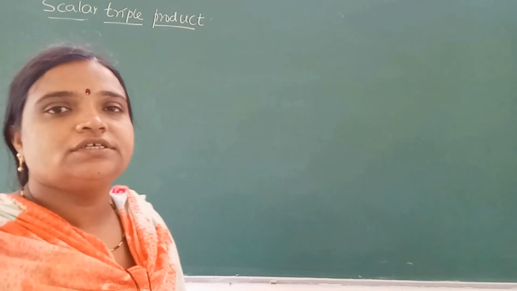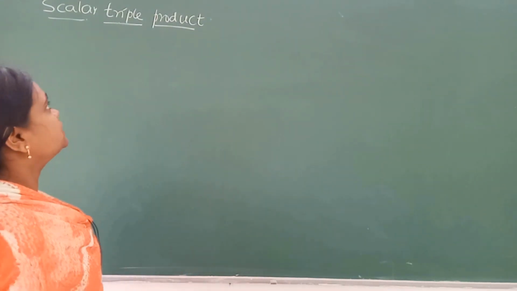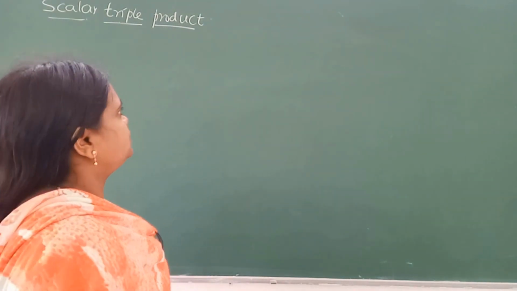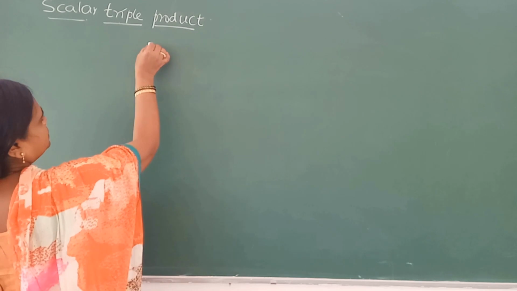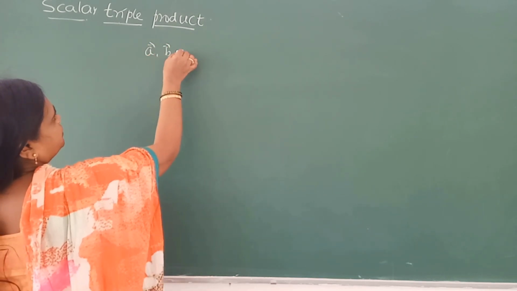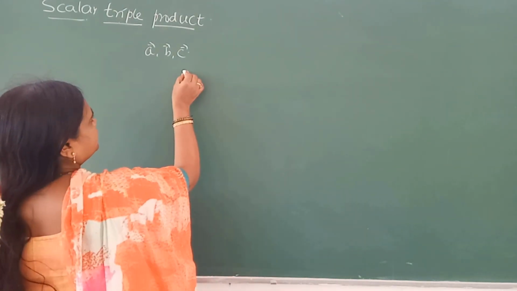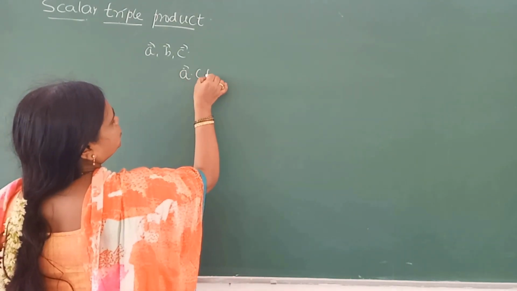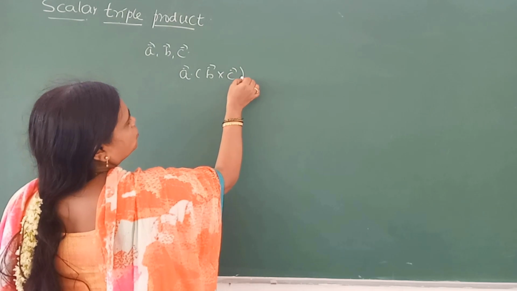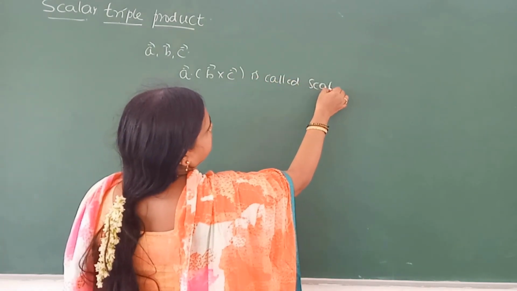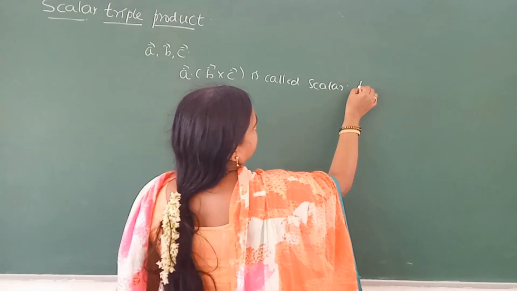Hello students, last class we discussed the scalar triple product of three vectors. The definition is: if vector A, vector B, vector C are three non-zero vectors, then vector A dot B cross C is called the scalar triple product.